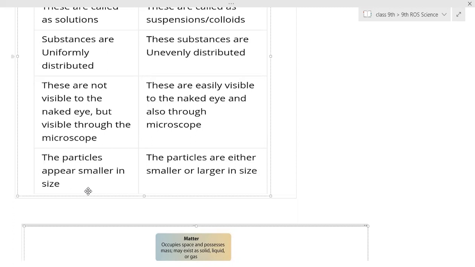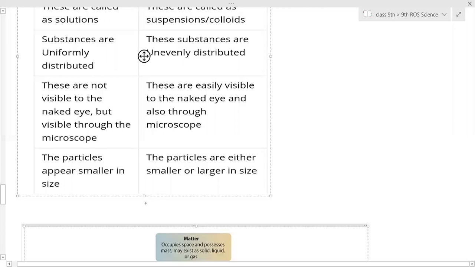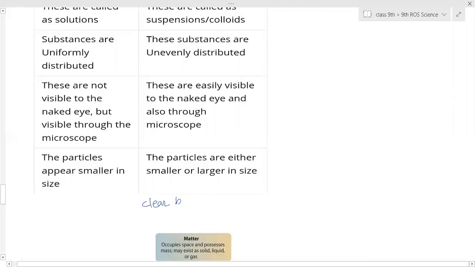Ma'am, could you repeat it again? Boundaries of separation cannot be seen. And for heterogeneous, clear boundaries of separation are seen. I'm done. Done.